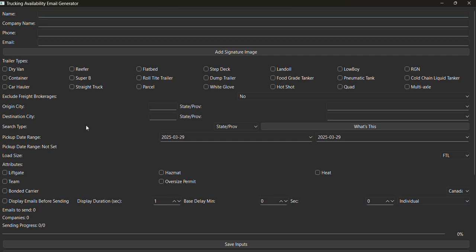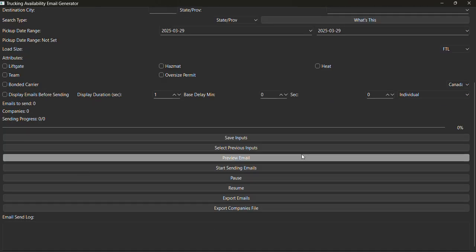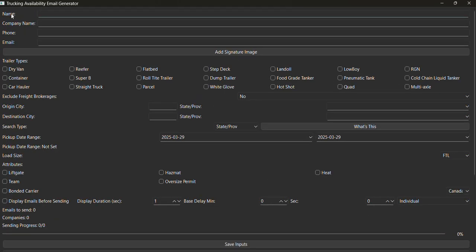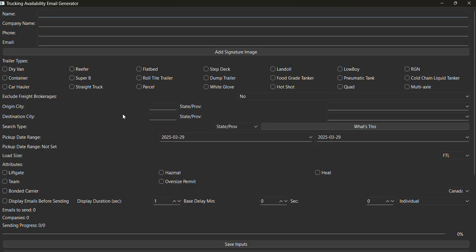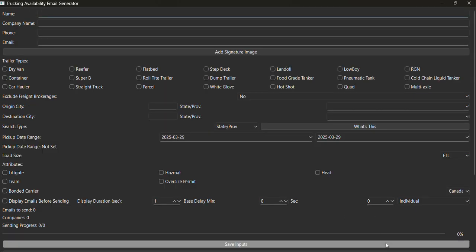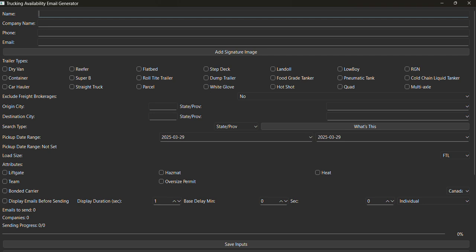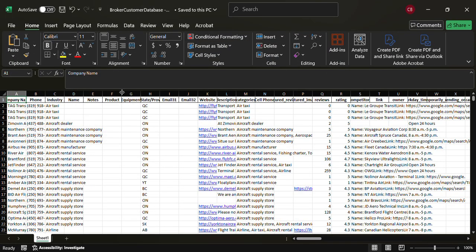So basically, this is an email automation application. You've got a form here you can fill out, and a database behind it that you create of your own, based off an Excel file. For me, I have a large database file. This one that I'm demoing is mainly transportation companies, and you can see a company name, phone number, and the industry type. There's the trucking industry in here, brokers, and so on.